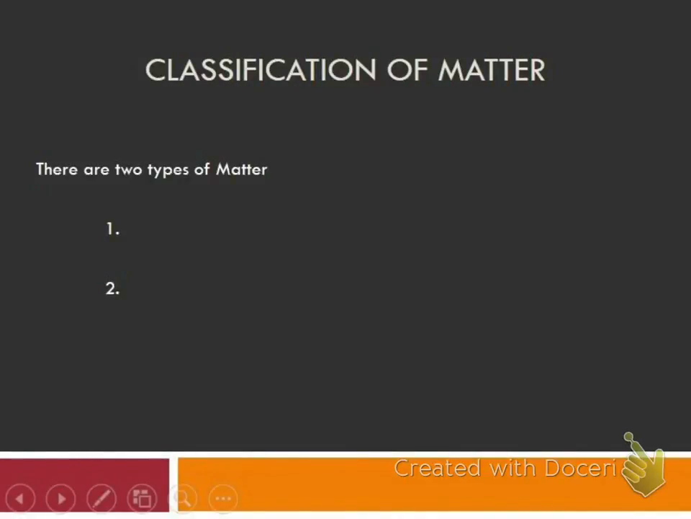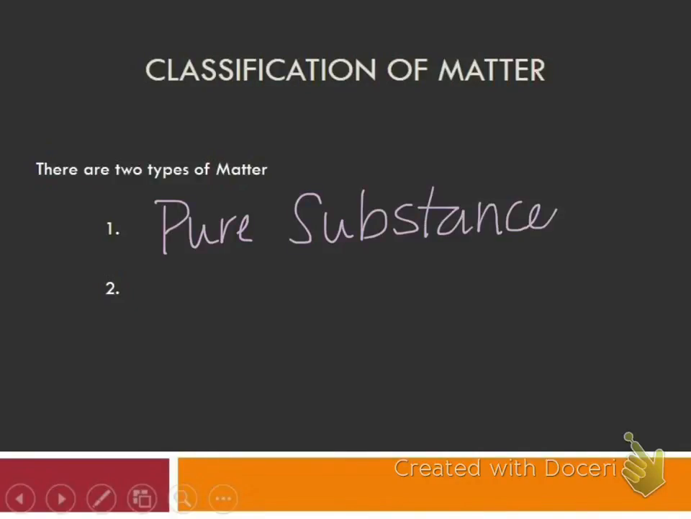So this lesson is going to be over the classification of matter. Before we learn how to classify matter, we need to know what the types of matter are. And there are two types of matter. The first type is a pure substance, and the second type is a mixture. So there are pure substances and mixtures.